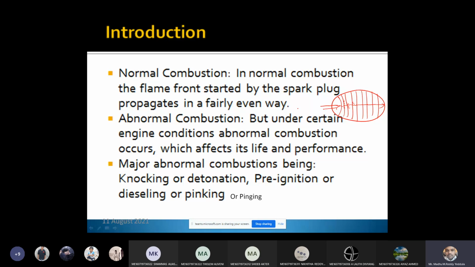Whereas in case of abnormal combustion, what is happening? Due to certain engine operating conditions, the abnormal combustion occurs in the engine, right? How it occurs, we will see. Abnormal combustion means that under certain engine conditions, abnormal combustion occurs, which affects the life and performance of the engine. The major abnormal combustions are knocking or detonation and pre-ignition or dieseling or pinking or pinging. Knocking, detonation, pinking, pinging, all are same, right? So these are the majority types of abnormal combustion. We will discuss one by one.